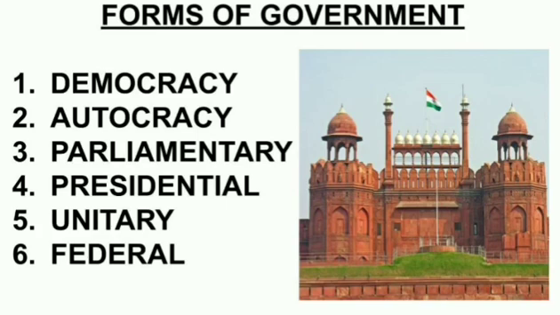And for the people means what? They are becoming a part of government. Suppose anyone becomes a minister or MLA or prime minister or president, but they have to work for the benefit and welfare of the people. So by the people, of the people, for the people. You have to see first in sequence. You have to study what you mean by democracy. Of the people, by the people, and for the people. Means that the government is totally people's government.